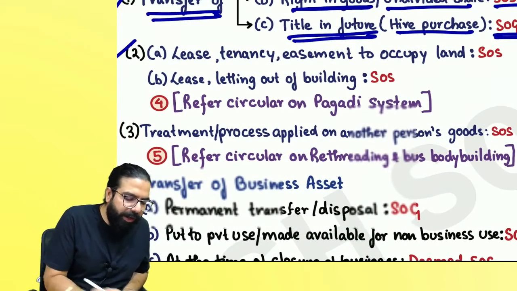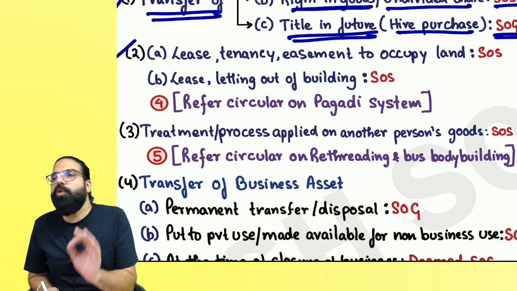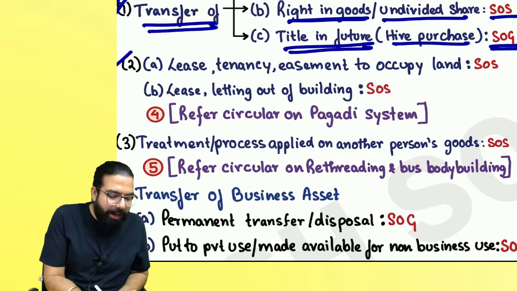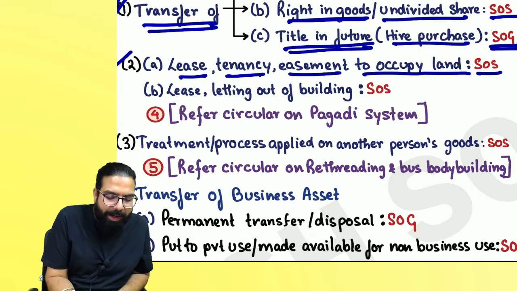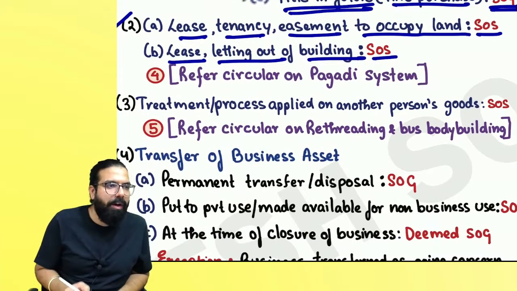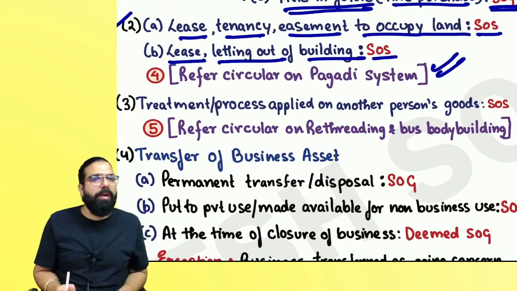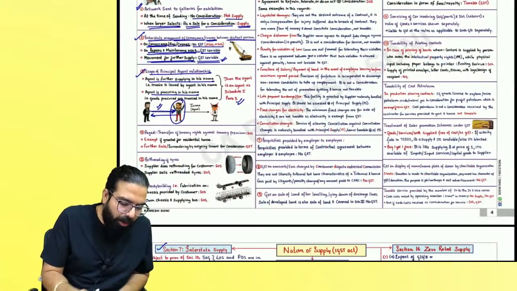Then the next one over here, paragraph number 2 of schedule 2, goes ahead and says any lease, tenancy, easement to occupy land is always supply of service. Lease, letting out of building is always a supply of service. And then we had one circular which was on Pagdi system. Refer circular on Pagdi system.